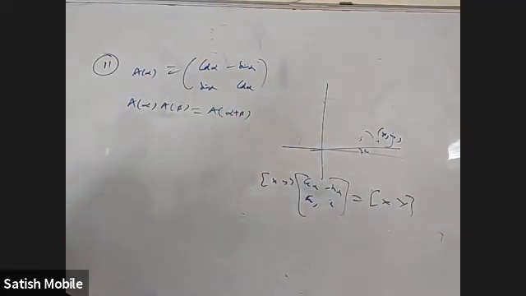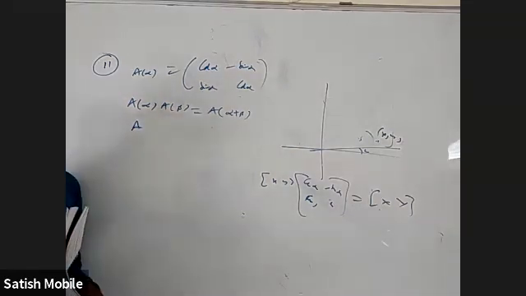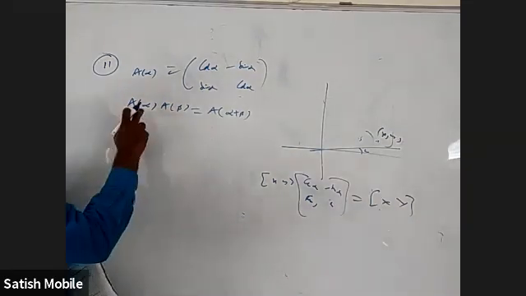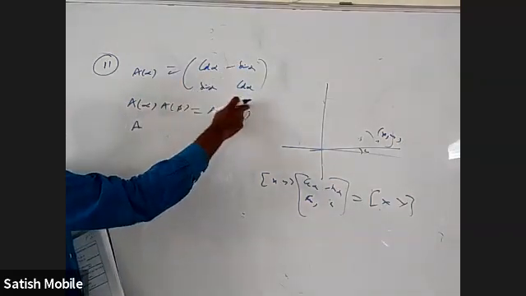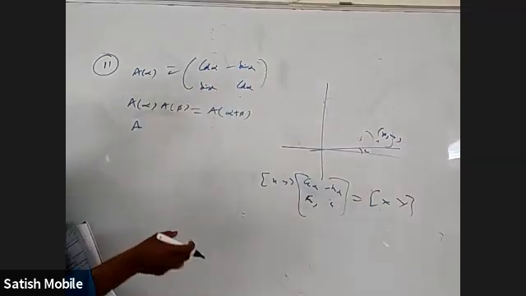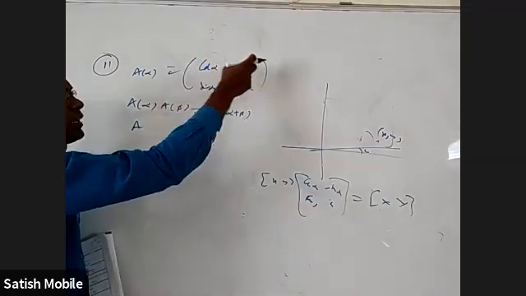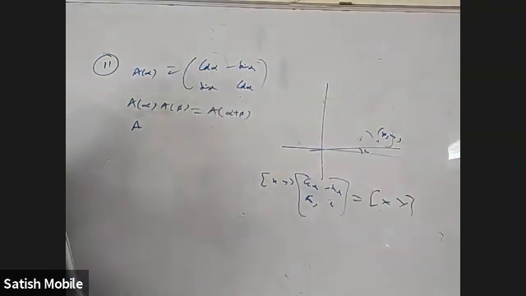Okay. And here also you can notice the question is very simple, but purposely I am telling this question to cover other points. You take [cos alpha, minus sin alpha; sin alpha, cos alpha], and again take [cos beta, minus sin beta; sin beta, cos beta], and multiply really. You are going to get [cos(alpha plus beta), minus sin(alpha plus beta); sin(alpha plus beta), cos(alpha plus beta)]. That's why I'm writing this.